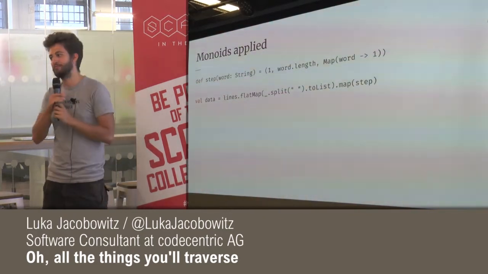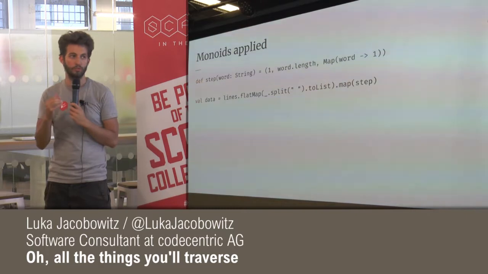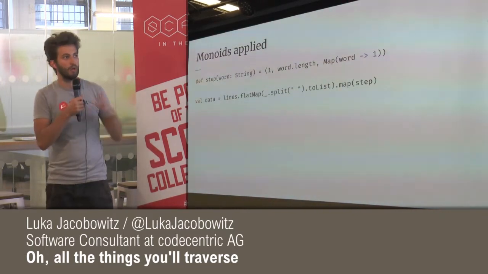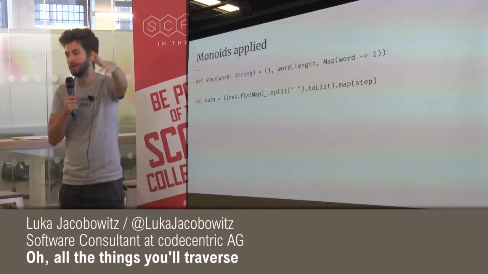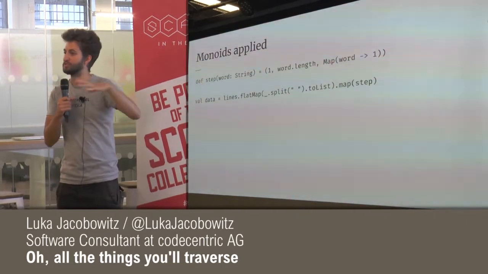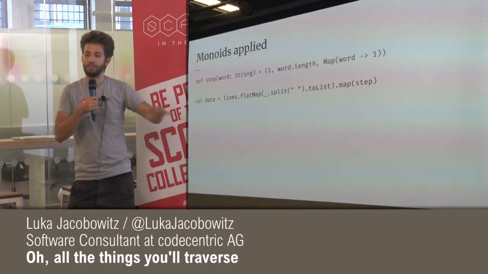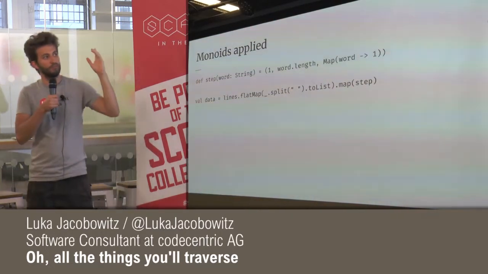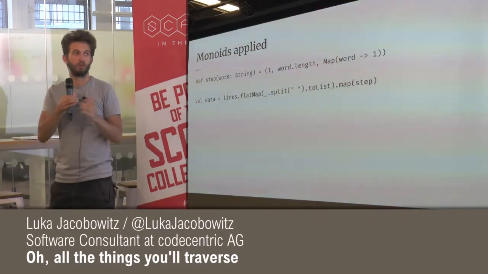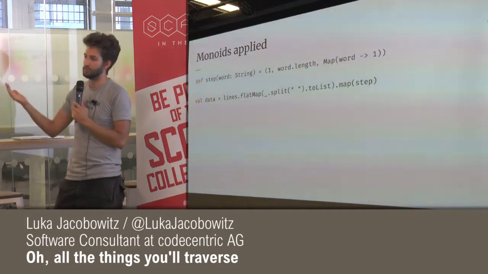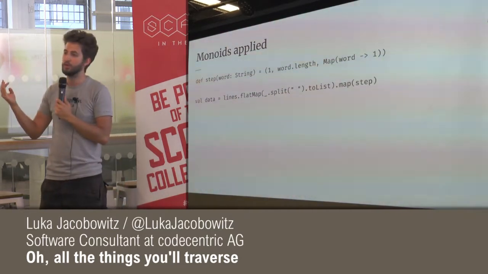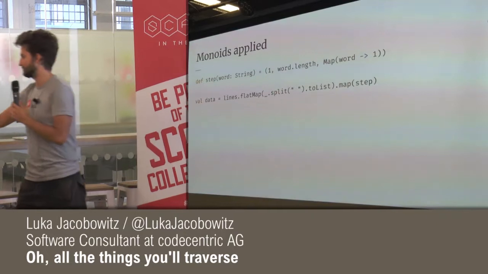And then we also have a word count, right? Not a word count, but a word occurrence count. So hello, we have a map of hello to 1, and a map of world to 1 because they both occur once. And now if we have a whole text file, we get the number of words in the whole text file. We get the number of characters and a map of the occurrences of each word.